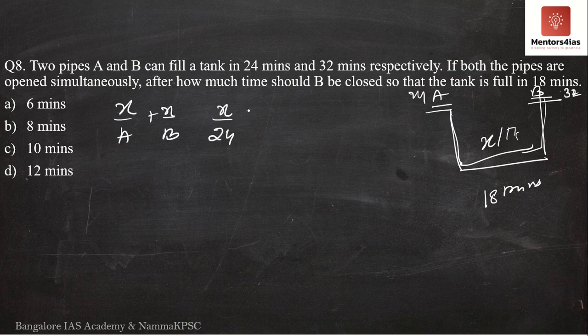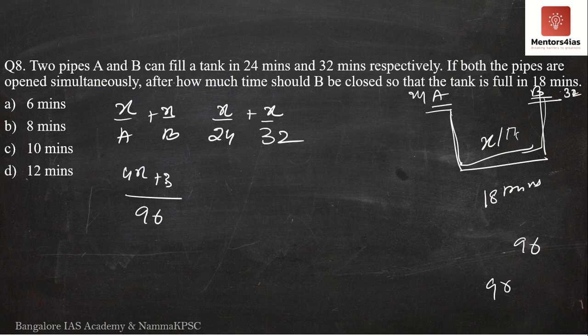Okay, so we have X by 24 and X by 32. For X by 24 and X by 32, can we take 96? 24 4s are 96, yes. 32 3s are 96, yes. So if both the taps are open simultaneously, 4x plus 3x is equal to 7x by 96. So the amount of time taken will be 96 by 7. So 7 ones are 7, 7 2s are 14, 7 3s are 21.